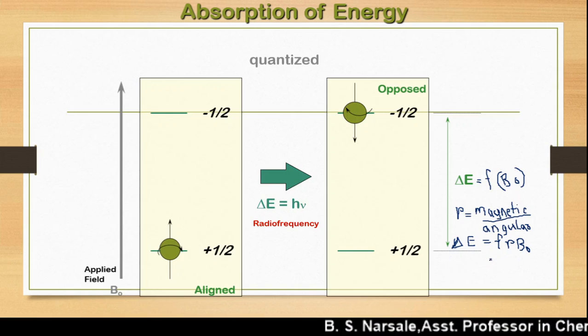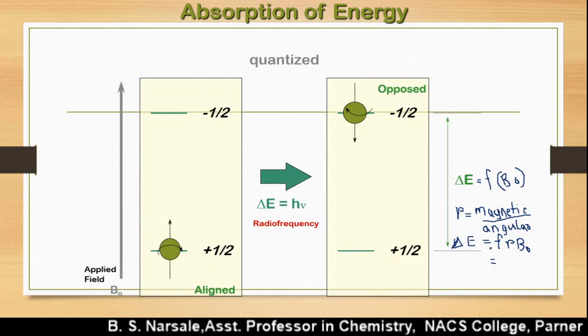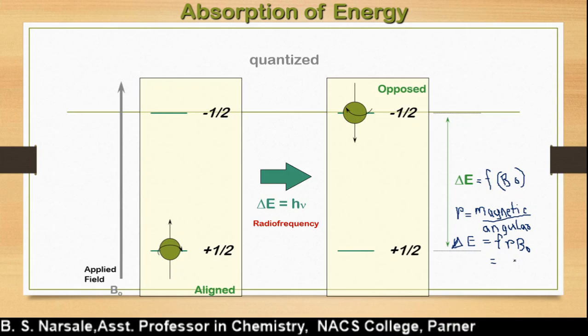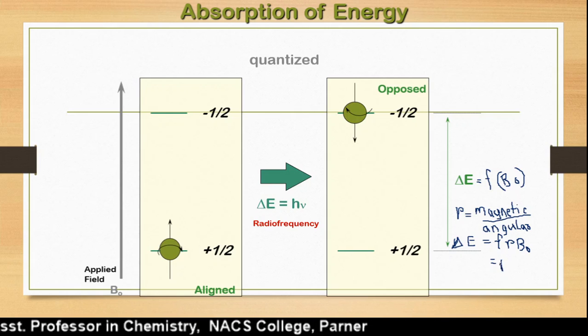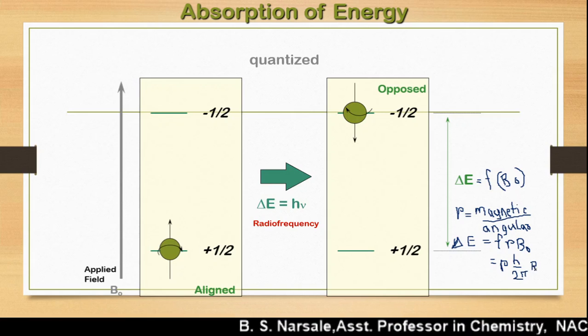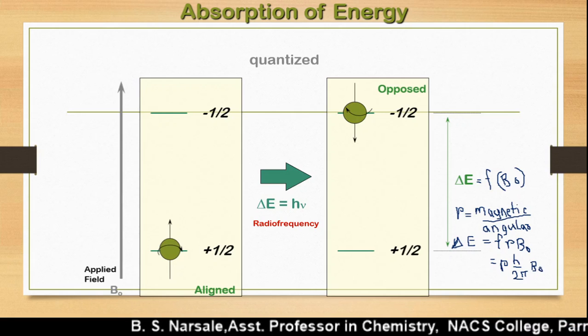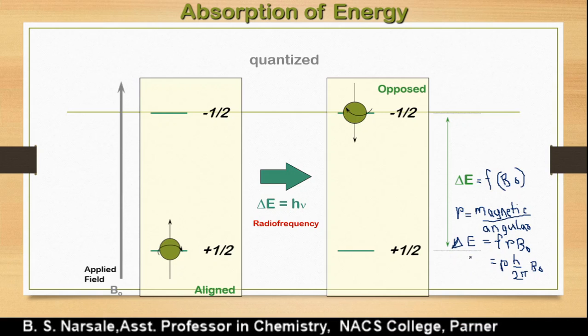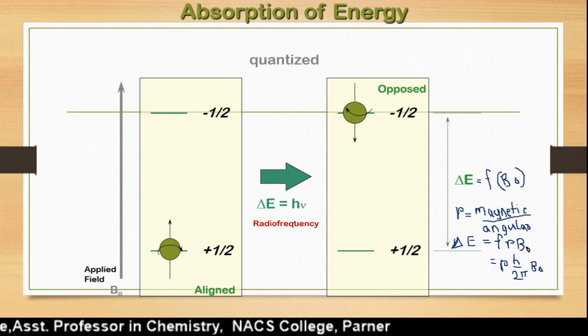This is quantized by the unit of h upon 2 pi. So we put gamma h upon 2 pi times B0, and we know the amount of energy applied is h mu.